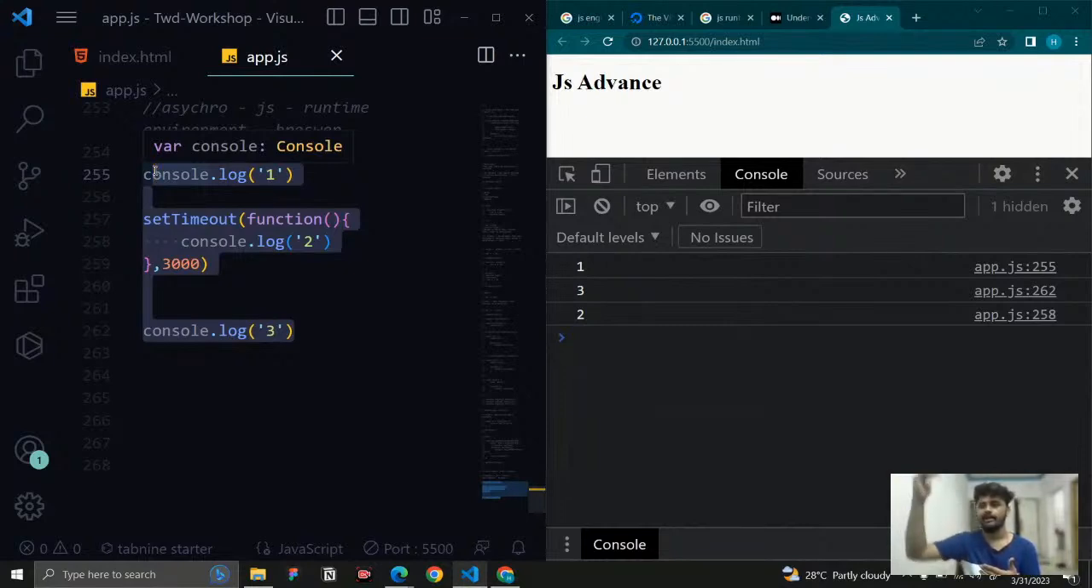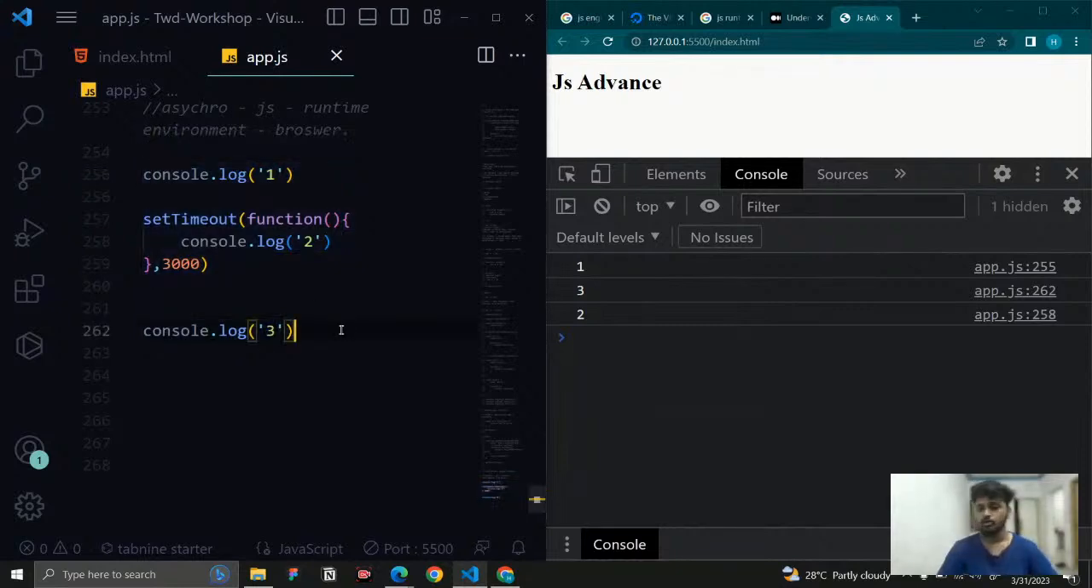In callbacks I can visually see that: once this function is completed, I need to run this function, and once that function is completed, I need to run the next function. But with the help of promises, we can actually control it much better. For time's sake, I am just going to show how promises work, and async and await is going to be the same.